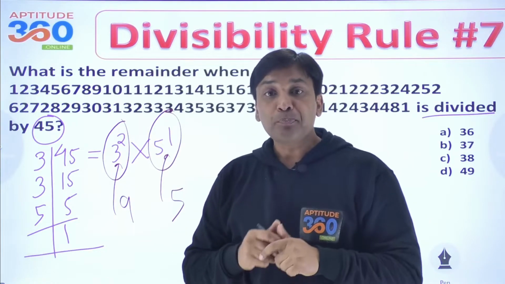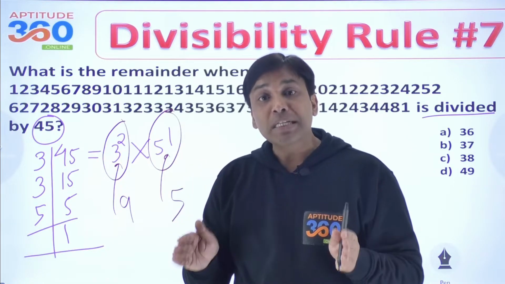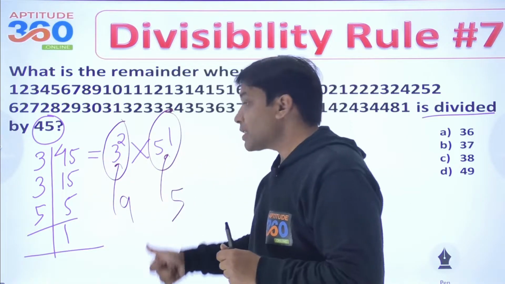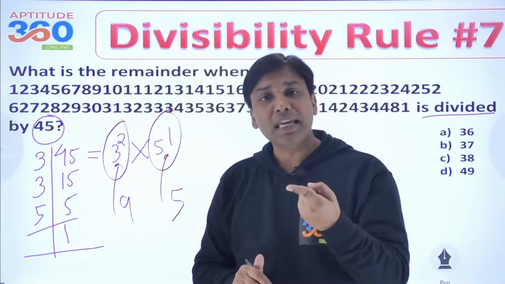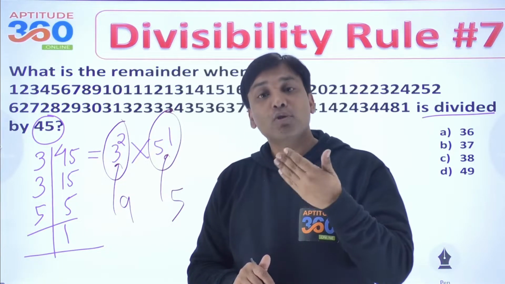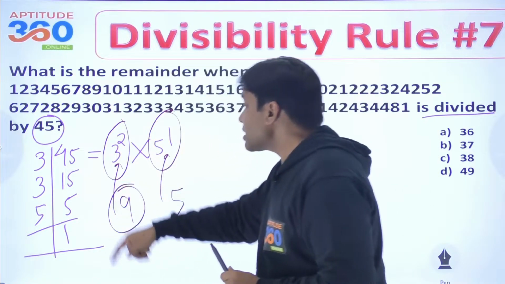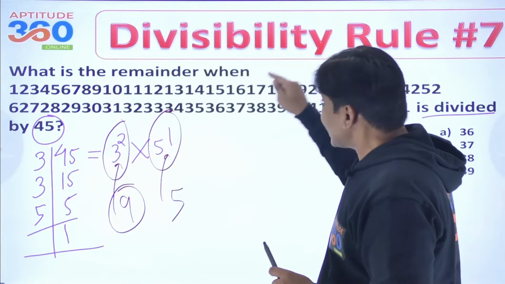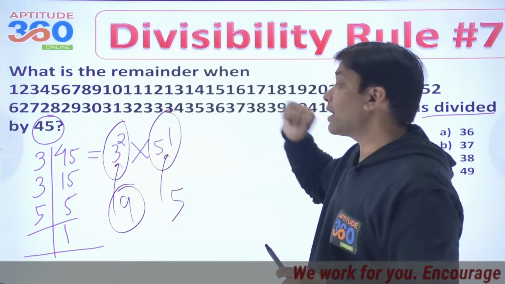क्या है भाई वो? 9 की divisibility rule हम कैसे check करते हैं? Sum of digits must be divisible by 9. And what is the divisibility rule of 5? The last digit should be 0 or 5. अगर वो नहीं है तो जो last पे रखा हुआ है, if it is less than 5, वही तो remainder हो गया. Is that okay? So first of all, we should be checking if this number is divisible by 9, or if it is not divisible by 9, तो remainder कितना आ रहा है यहाँ पे.